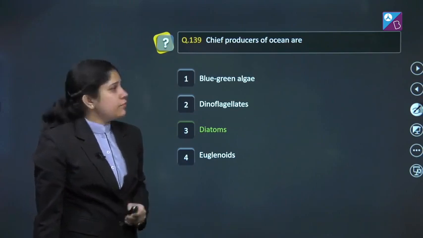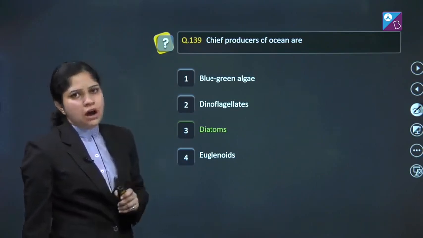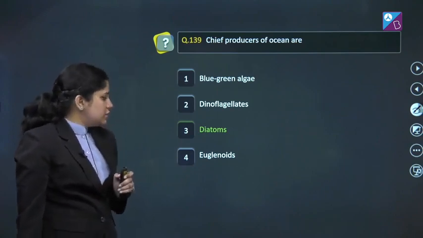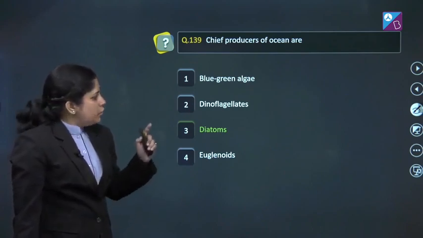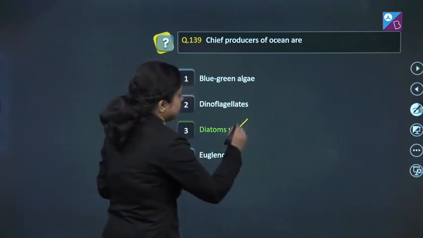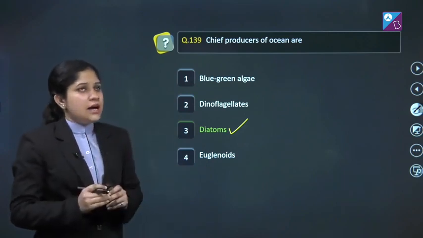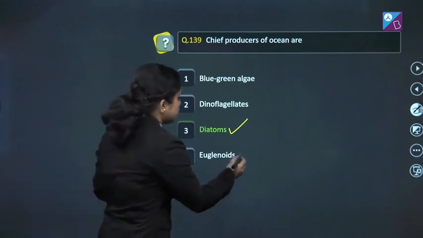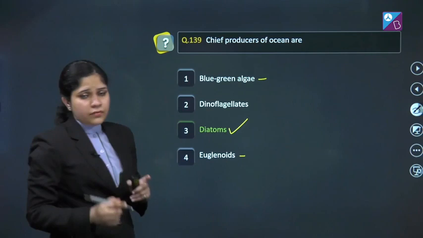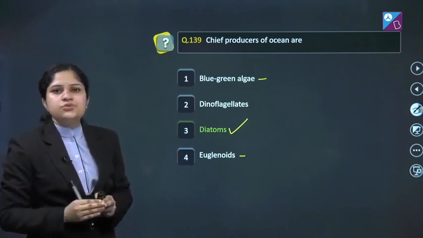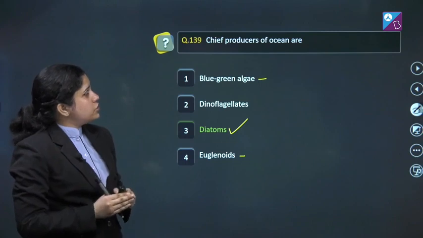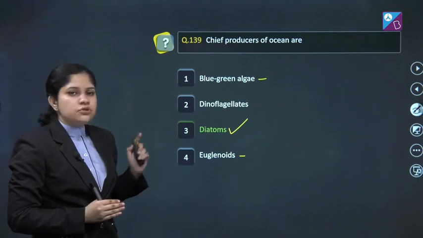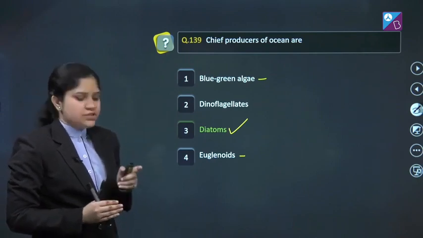Question number 139. Chief producers of ocean are first blue-green algae, second dinoflagellates, third diatom, fourth euglenoids. The correct answer is diatoms, and it is clearly mentioned in your NCERT, and it should be very clear that euglenoids and blue-green algae, they are majorly found in the freshwater bodies. And in question, it is clearly mentioned producers of ocean. So, correct answer is option number 3, and let's proceed to the next question.